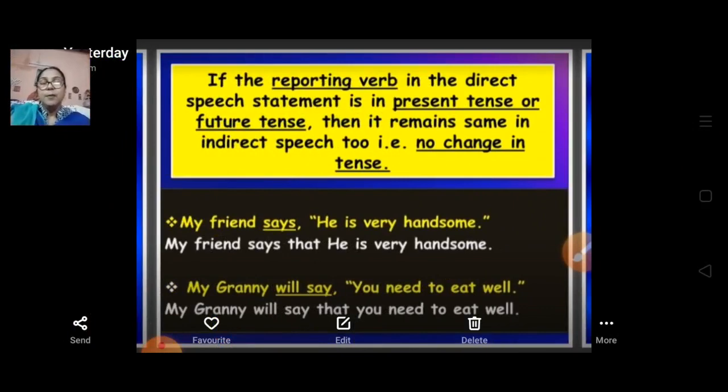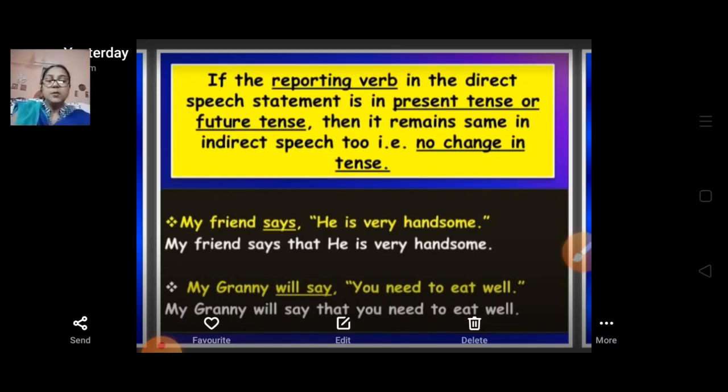We will continue this chapter in our next videos also, because this is a very important chapter that we are going to learn thoroughly. Whatever we have studied today is direct and indirect speech. When we give the exact words that the person has used, it is called direct speech.